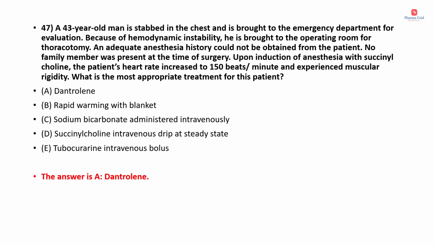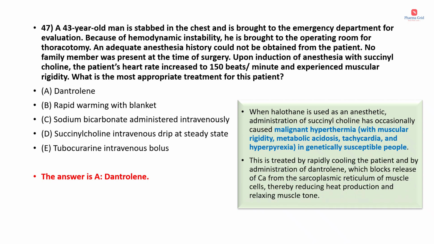Correct answer is option A, that is dantrolene. When halothane is used as an anesthetic, administration of succinylcholine has occasionally caused malignant hyperthermia with muscular rigidity, metabolic acidosis, tachycardia and hyperpyrexia in genetically susceptible people. This is treated by rapid cooling the patient and by administration of dantrolene. Dantrolene's mechanism of action is by blocking the release of calcium from the sarcoplasmic reticulum of muscle cells, thereby reducing heat production and relaxing muscle tone. Okay, so this can be a case of malignant hyperthermia. The treatment option is dantrolene.